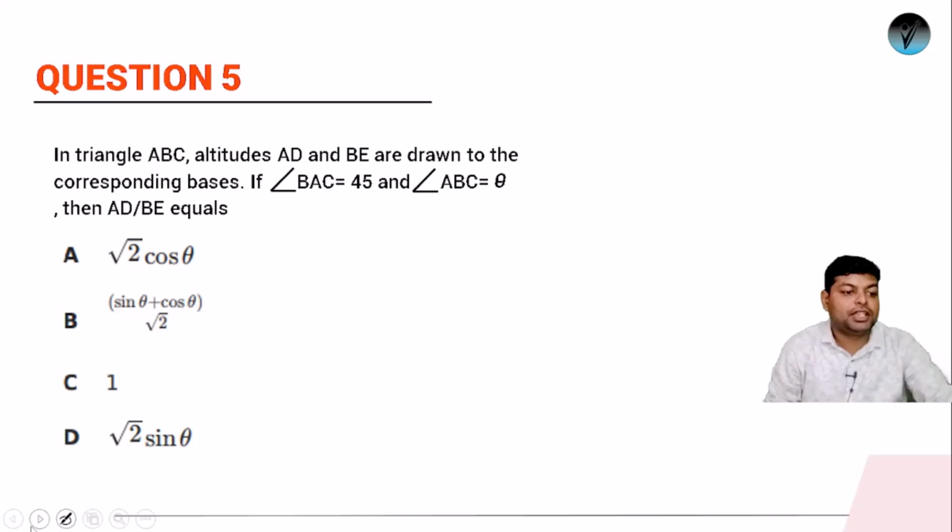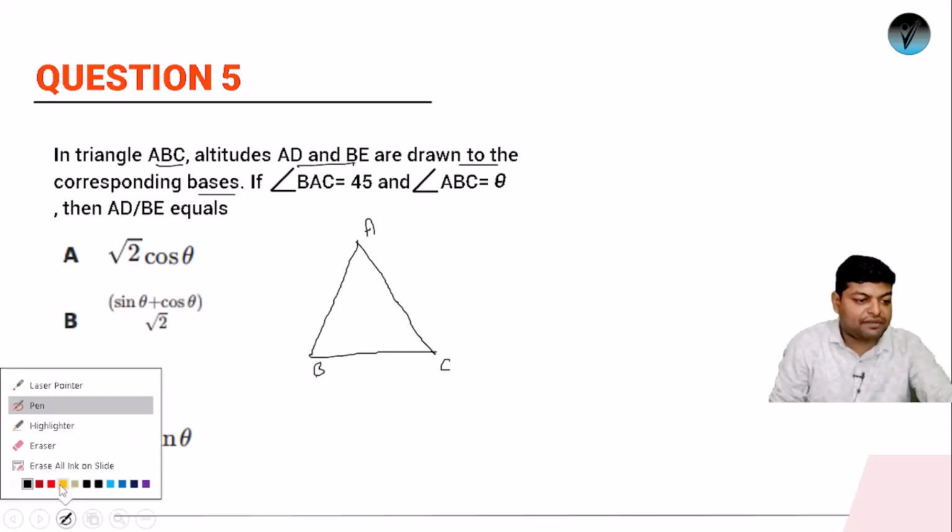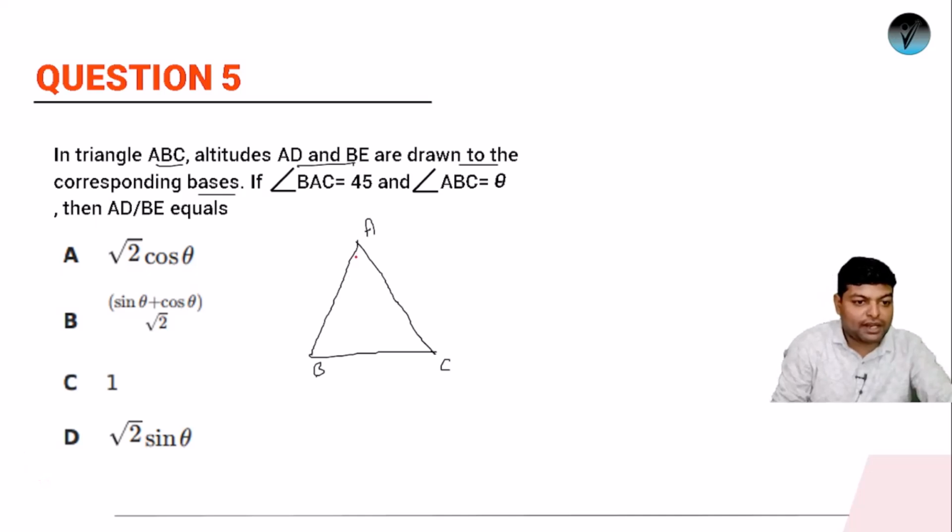Okay, so in this question number 5, in triangle ABC, altitudes AD and BE are drawn to the corresponding bases. Okay, so first of all we have to draw a triangle. So let's draw a triangle. Okay, so triangle is A, B and C, and in this triangle we have to draw the corresponding altitudes. So one altitude is AD.